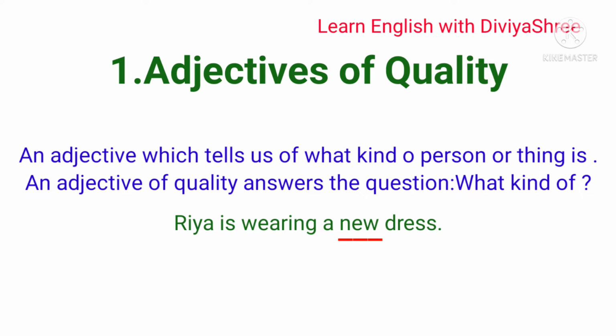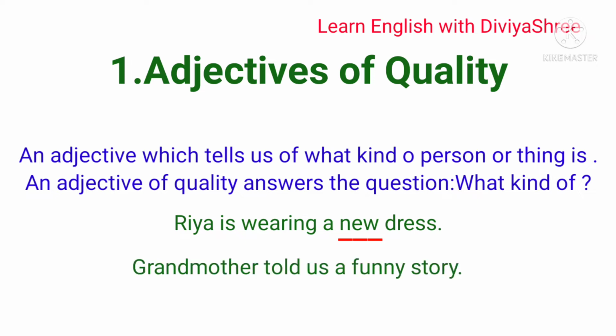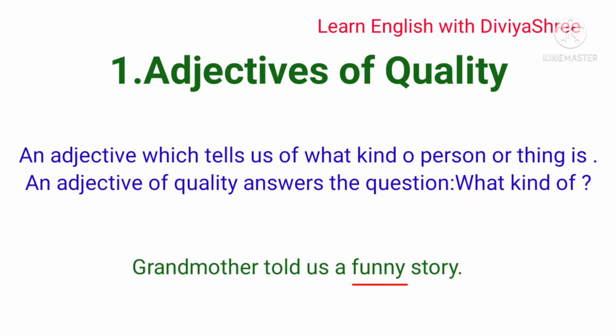In the same way, if I say grandmother told us a funny story. So story is a noun here, and what did grandmother tell us? A funny story. So this is the quality of the story, that the story is funny. So here funny works as an adjective of quality.